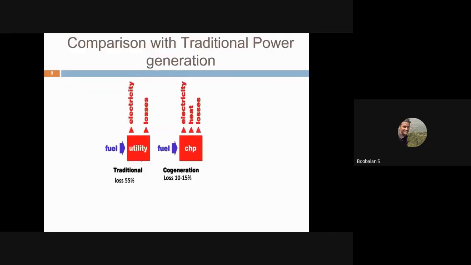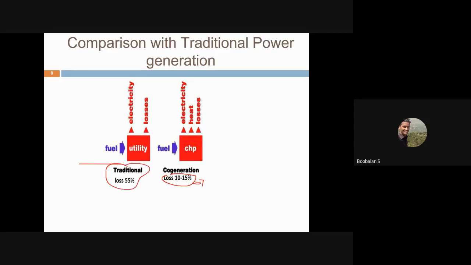And this is the comparison between traditional power and my CHP. In my CHP, you lose only about 10 to 15%, because we are installing it nearby my utility. There is no transmission loss and no heat loss, because everything is obtained nearby my plant. But in the traditional system, what could I say,